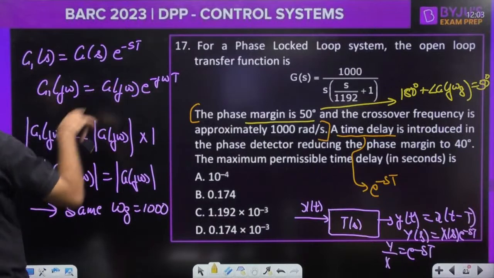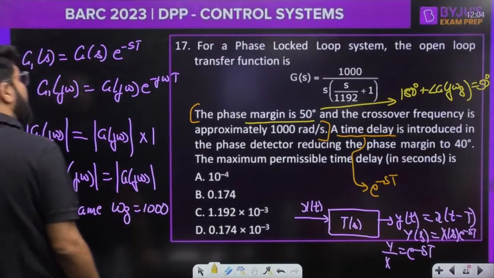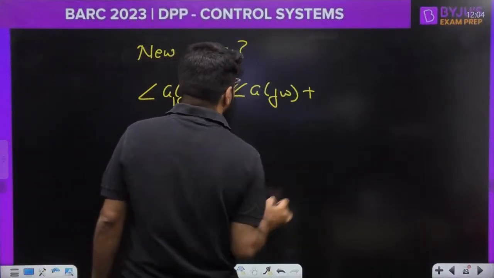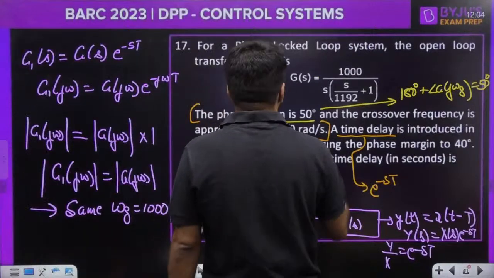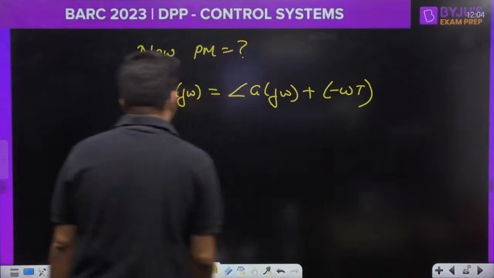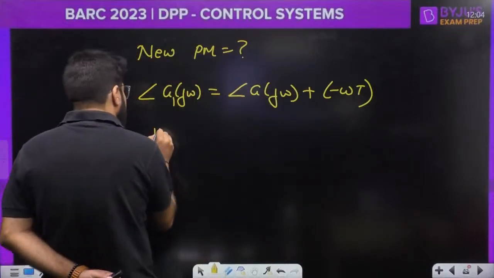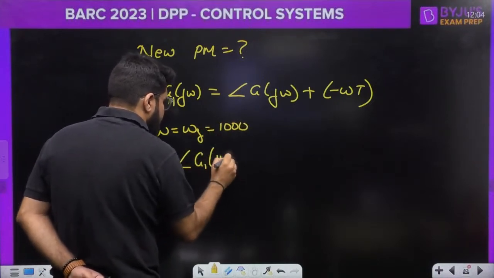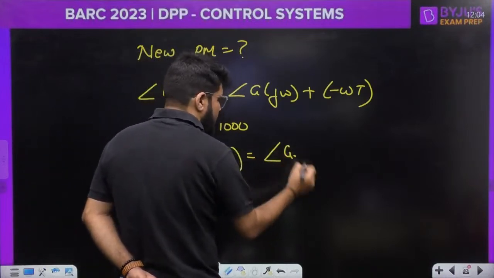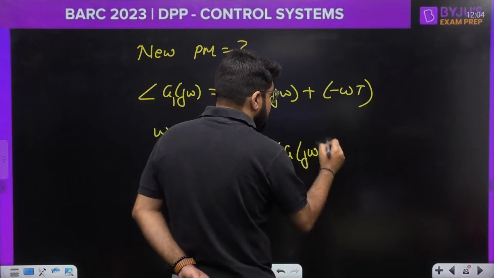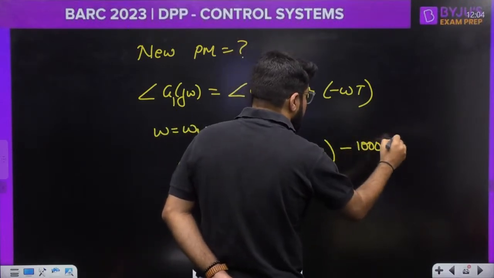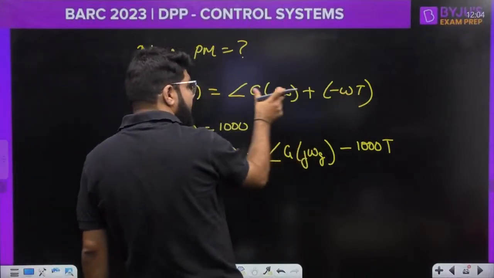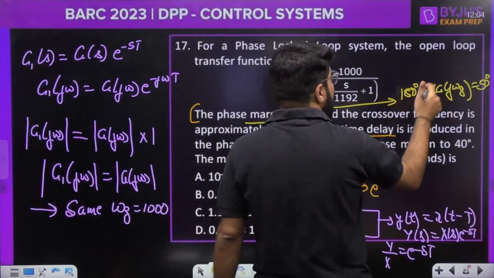Now whenever two complex functions are multiplied, their angles are added. So angle G1(j omega) is the angle of G(j omega) plus the angle of e power j theta, that is equal to theta, that is minus omega T. That means, dear, if I put omega equal to omega g, which is 1000 actually, the angle of G1(j omega g) should be the angle of G(j omega g) minus 1000 into T. Minus 1000 into T. But because I'm using omega T, it is in radian, so we have to keep this in radian also, dear. So what is the angle G(j omega g)?